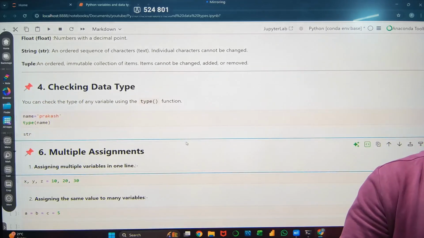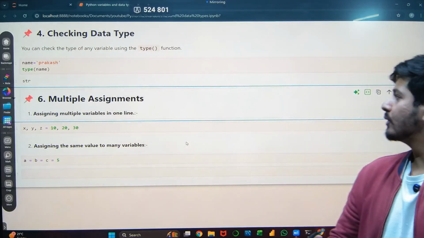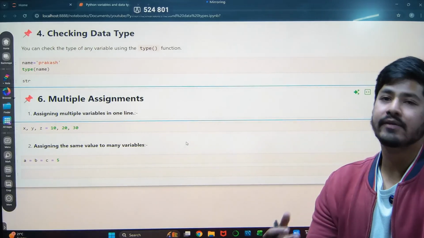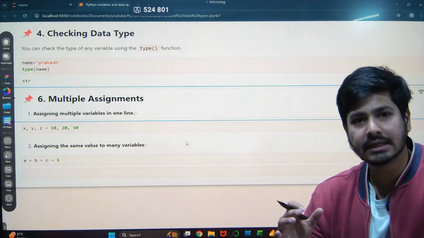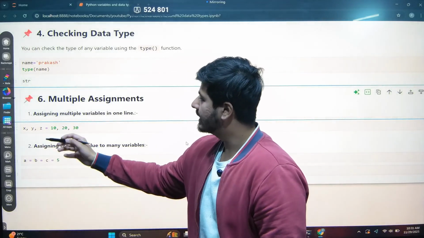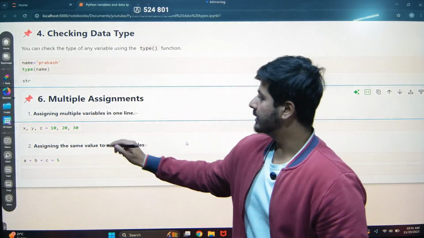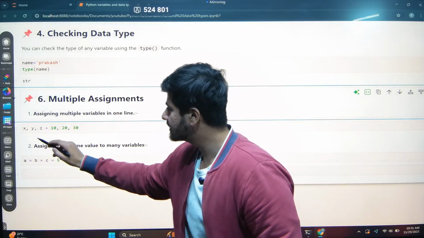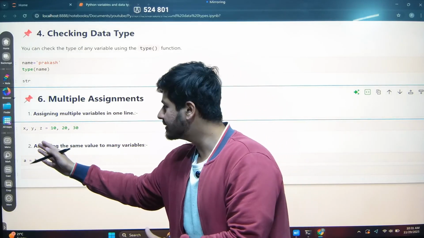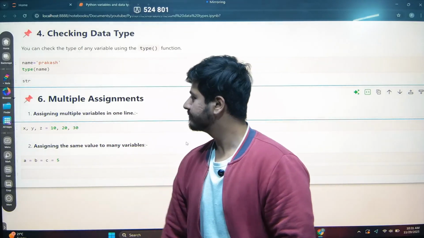So the next one is multiple assignments. Python allows you to assign multiple values to multiple variables in a single line. Like here x, y, z is equals to 10, 20, 30. It means that the value of x is 10, the value of y is 20, and respectively the value of z is 30.